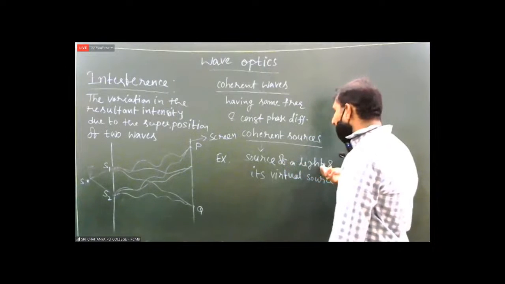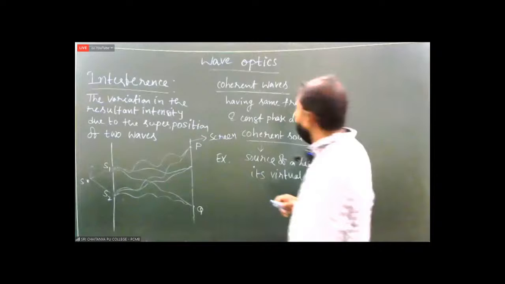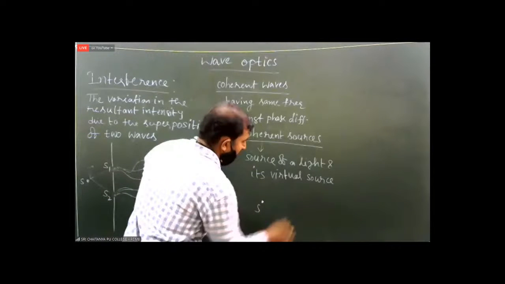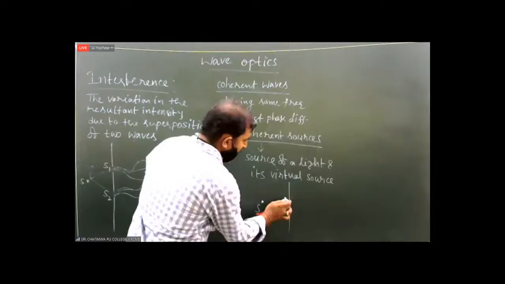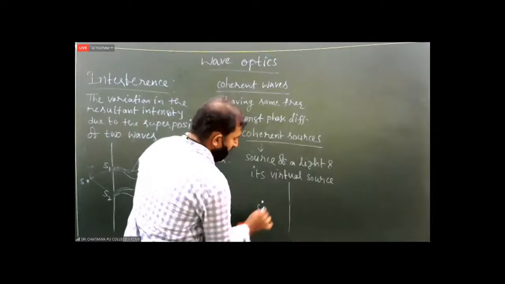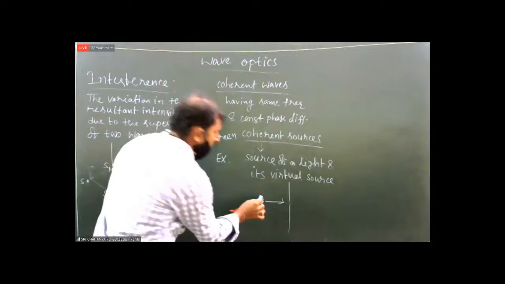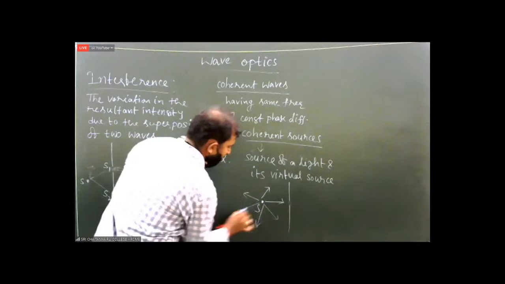Example: a source of light and its virtual source. That means S is a real source of light, and here we have taken one cardboard sheet in which a hole is made. A source of light produces light in all directions uniformly.